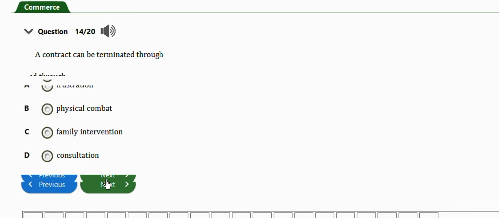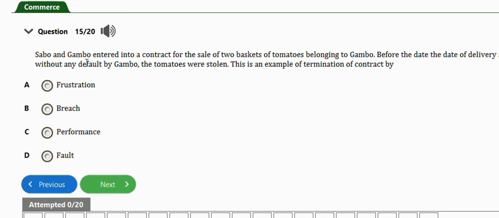Next question. Now, a contract can be terminated through frustration. Option A. Next question. Sabu and Gambo entered into a contract for the sale of 2 baskets of tomatoes, but before the date of delivery and without any default by Gambo, the tomatoes were stolen. This is an example of termination of contract by frustration.